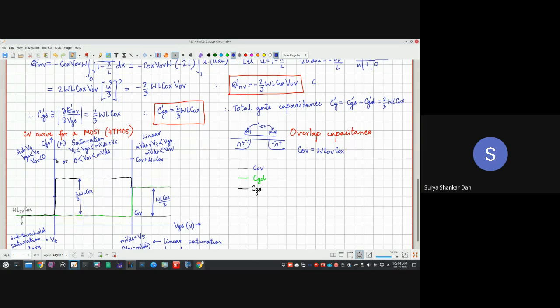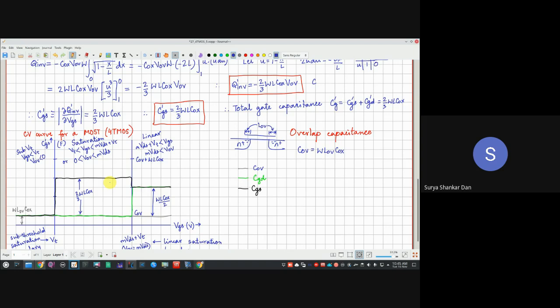You can see this mark. This line is representing COV plus WLCox. This is COV. You can see in the graph, this is 6 boxes, so this is 3, 3. This is exactly half. Here it is 2 and 2. So that is 2/3 WLCox.